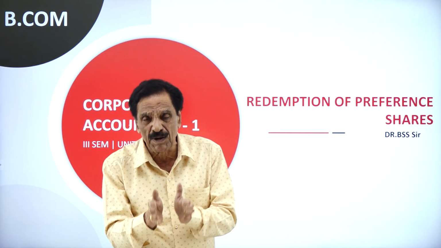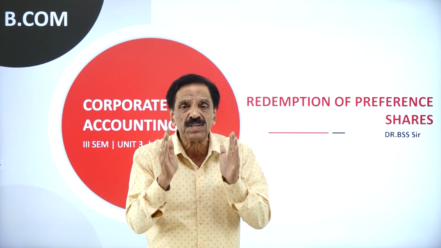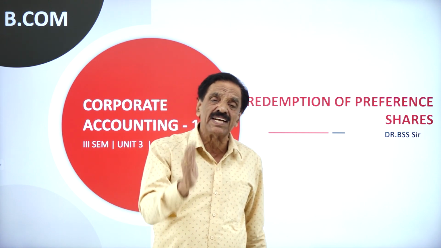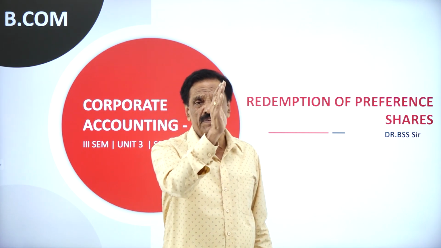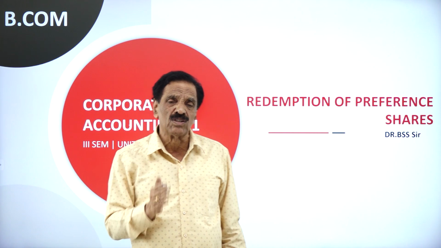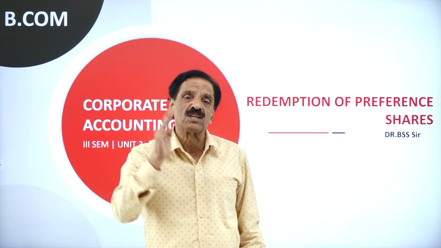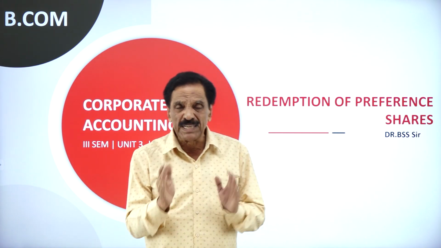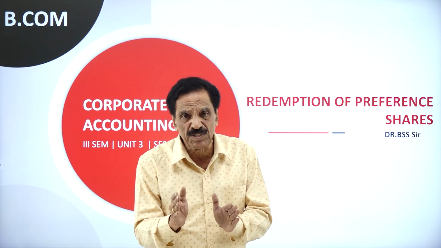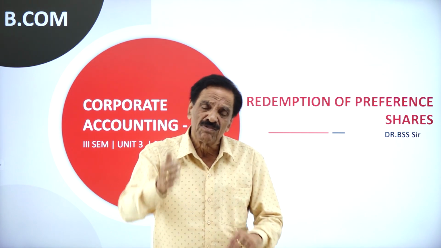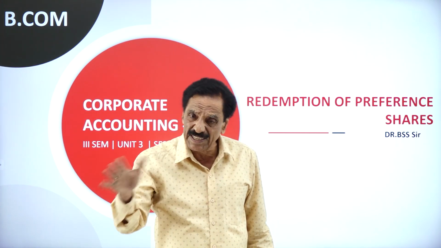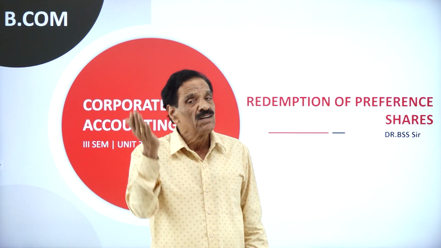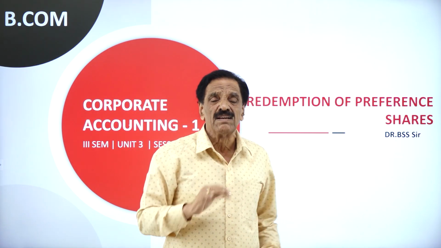Here I will make the point once again. If the number of shares are not given, first create the CRR with the help of reserve and profit and loss account. What is the entry? Profit and loss account debtor, reserve account debtor to CRR account. By chance, if the shares are issued, first issue the share, then create the CRR. If the number of shares are not given, first create the CRR. For the balance, you have to issue the share.